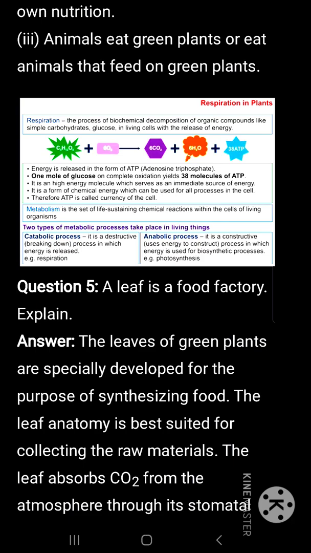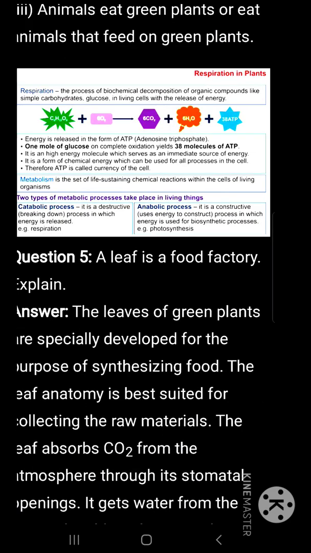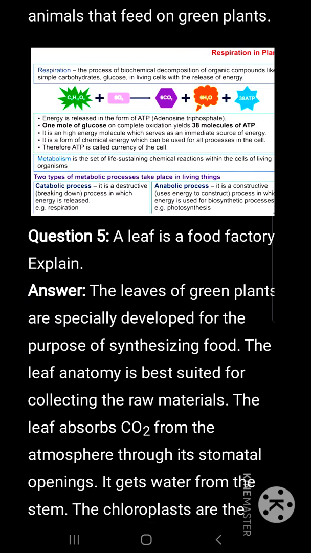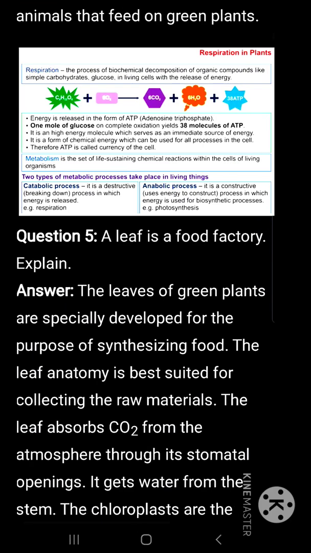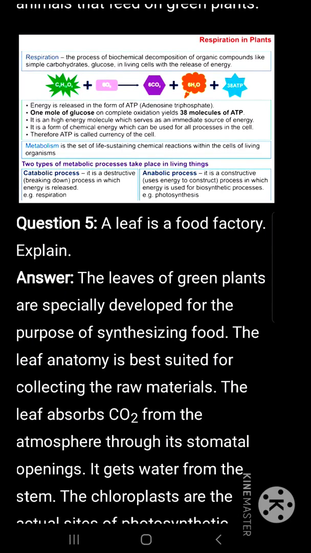Respiration in plants. The process of biochemical decomposition of organic compounds like simple carbohydrates, glucose, in the living cells with the release of energy is called respiration. Glucose, in the presence of oxygen, undergoes oxidation to form carbon dioxide and water, releasing 38 ATP molecules. Energy is released in the form of ATP, adenosine triphosphate. 1 mole of glucose on complete oxidation yields 38 ATP molecules.